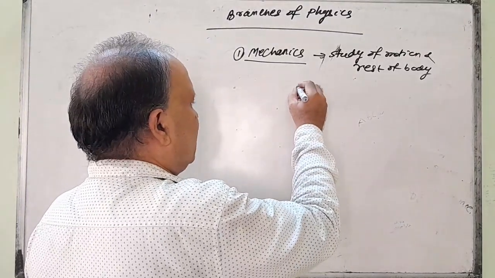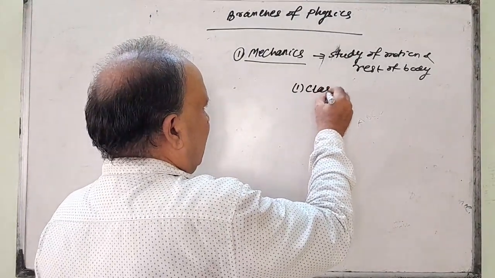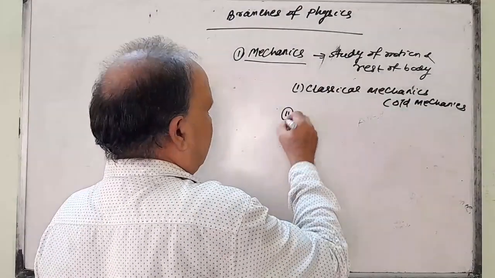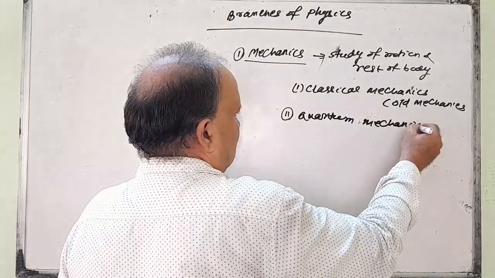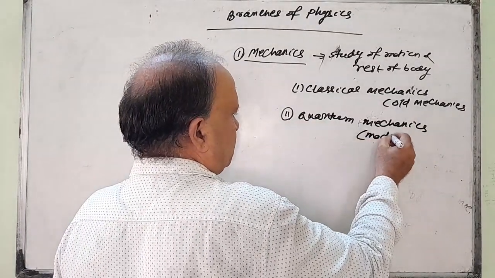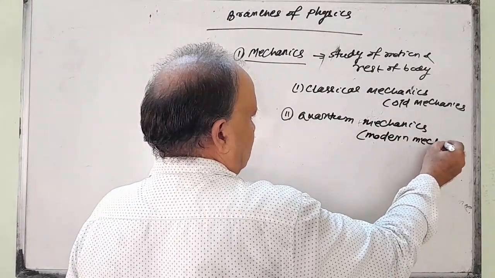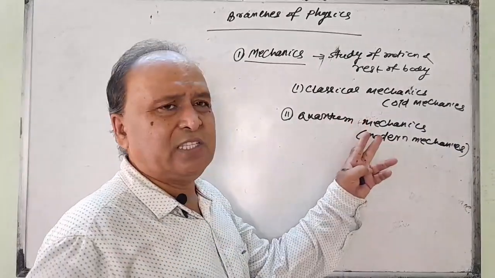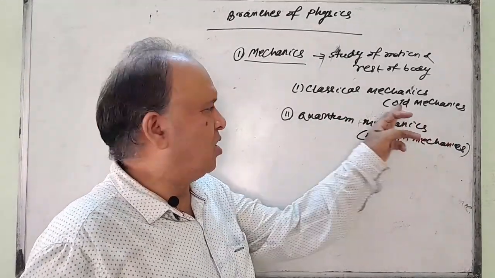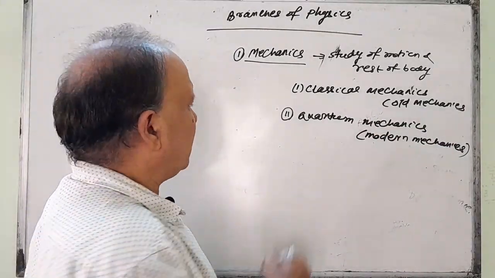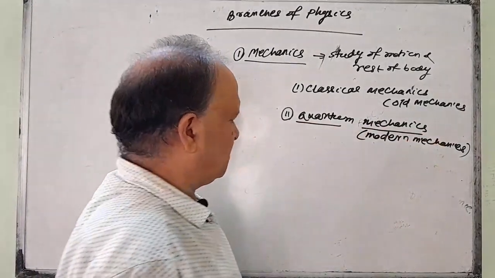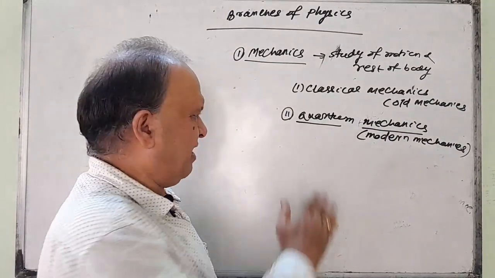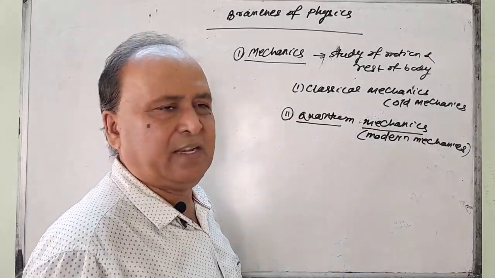It has two branches. One is classical mechanics, which is the old mechanics, and second one is quantum mechanics, which is the modern mechanics. In classical mechanics, we will read what? Force, velocity, acceleration, Newton's laws of motion, work, power, energy, like this. And in quantum mechanics, we read different types of Schrodinger wave equation, de Broglie equation, like all this. You will read in this quantum mechanics.